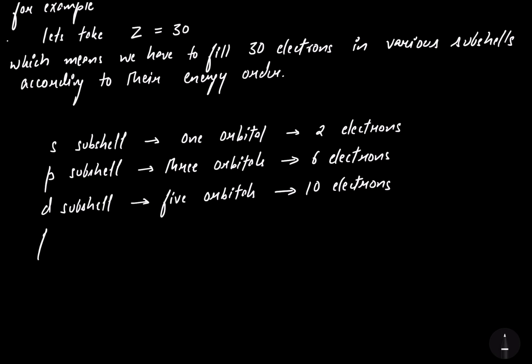Now let's talk about the f subshell. F subshell has 7 orbitals, so the f subshell can accommodate maximum of 14 electrons.